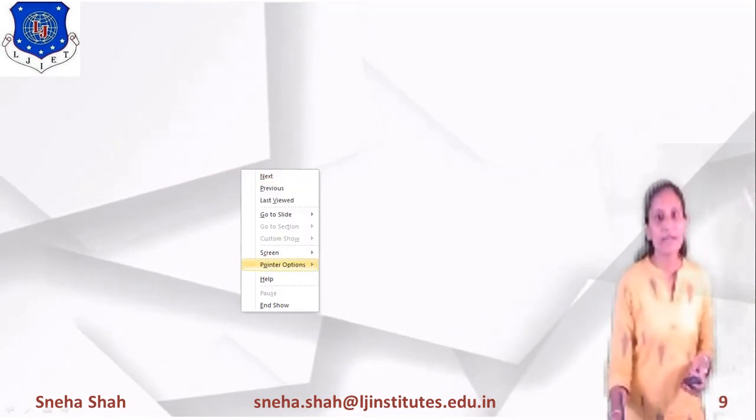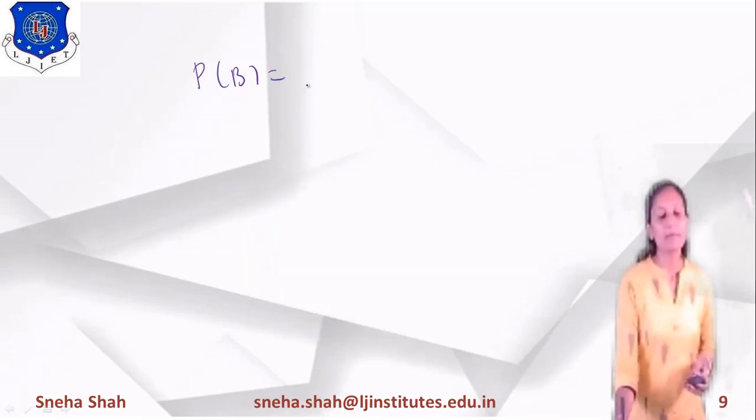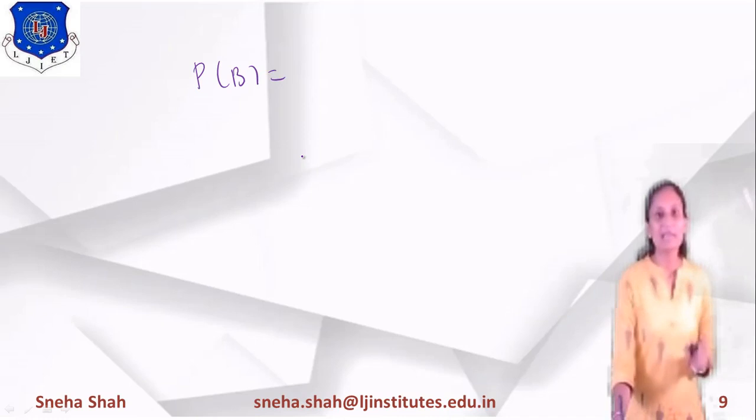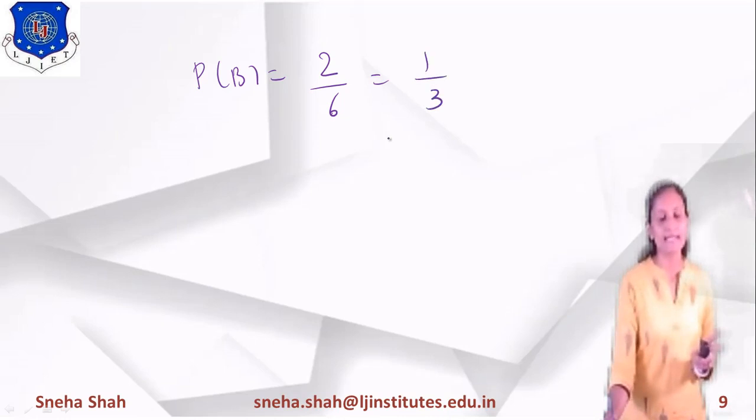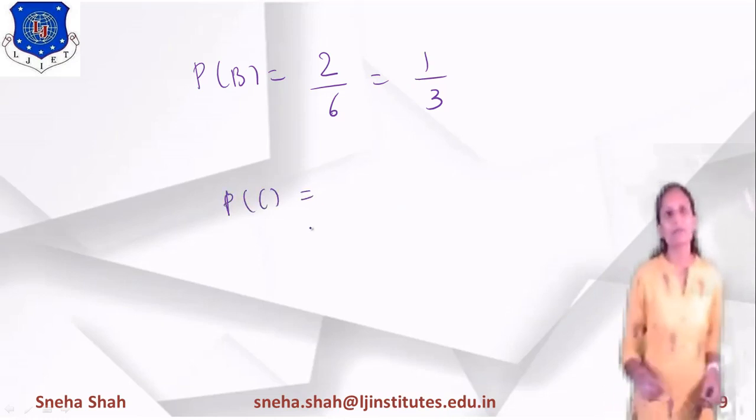If I want to find the probability of B, in B we had taken 1 and 4, only 2 terms, right? So 2 terms out of the 6 terms gives the answer 1 by 3, after cancelling 2 and 2. In the same way, what will be the probability of C?